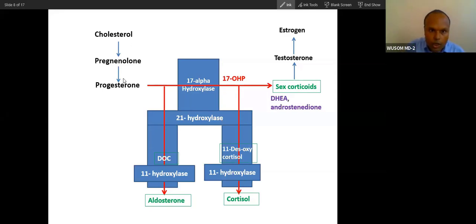Just see this. Cholesterol, pregnenolone, progesterone. Progesterone will convert into all of this. Now you can see this 17 hydroxylase here. From this picture, it will be more clear. If 21 hydroxylase is absent, what will happen now? Tell me.